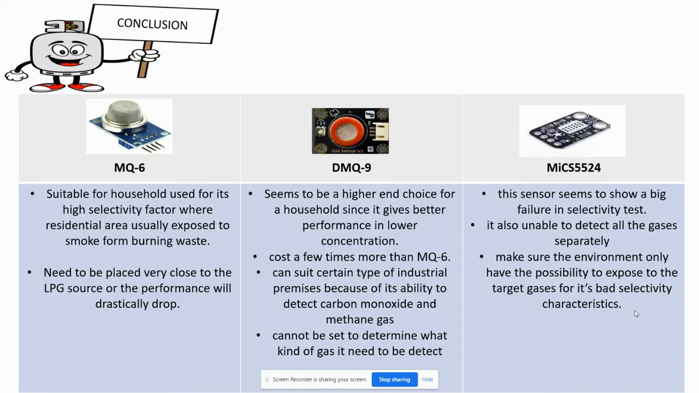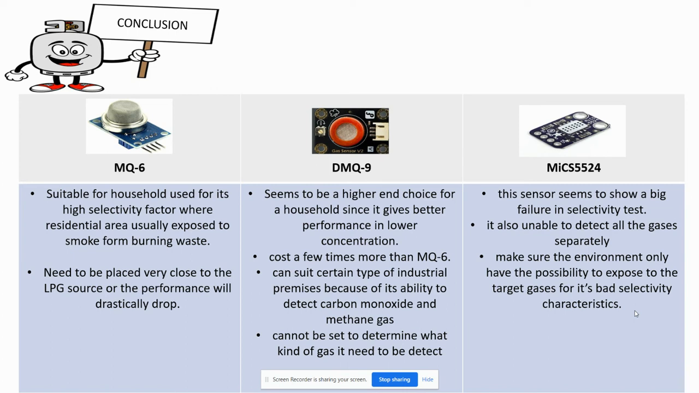To conclude this study, for MQ6, the gas sensor shows excellent performance in selectivity, where the reading can be said to be almost not affected by the smoke. In conclusion, the MQ6 gas sensor seems to be the best choice to be placed near the LPG source in a household environment, since residential areas usually have a high possibility of exposure to smoke from burning waste.